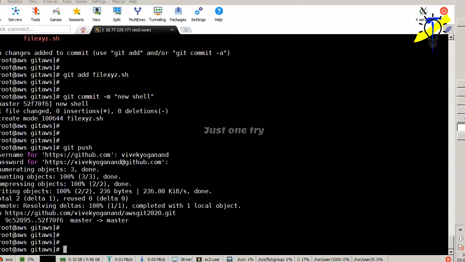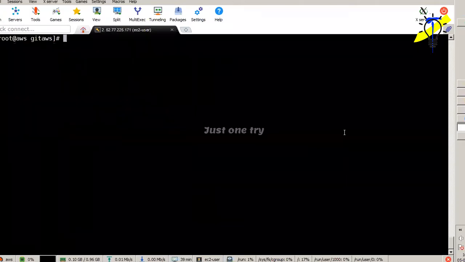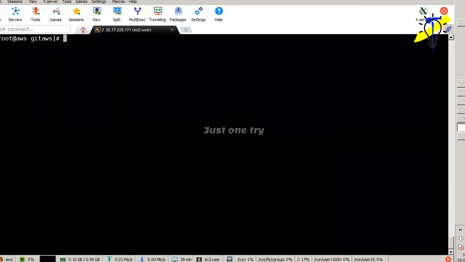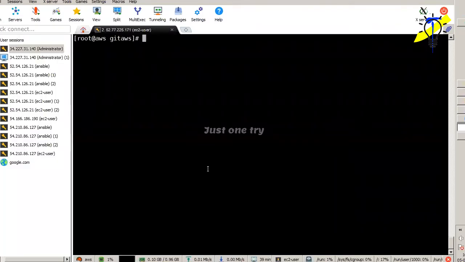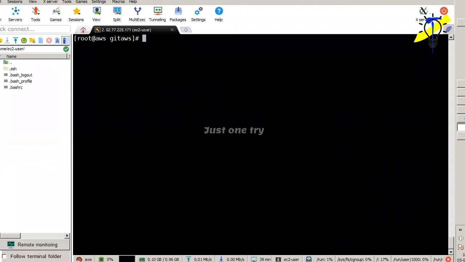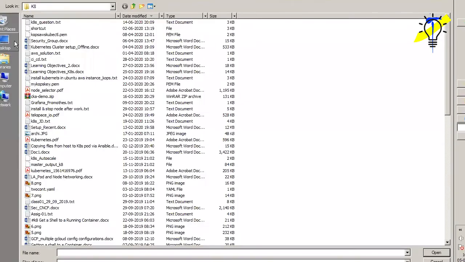Sir, if code is in local, how do we push that code to the repository? So, local means go to some repository. It is in the cloud. Go to the SFTP, Simple File Transfer Protocol, then click this button. I just click this.